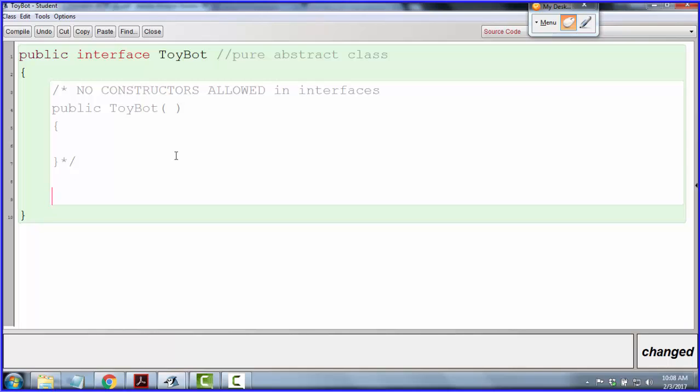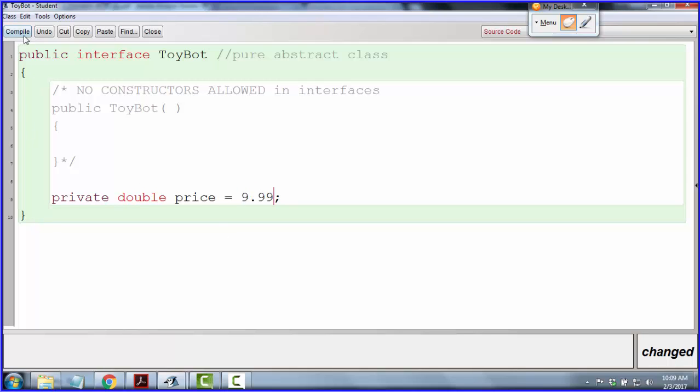Okay, let's try out a state variable. So a lot of times we like to put in state. So this ToyBot, maybe it has a private double price. Okay, and I want to declare that private double. Well, this is kind of a strange error message. It says equals expected. I don't know that we've ever seen that error message before, but apparently it wants me to put an equal sign into my declaration. I can't just declare it. I've got to initialize it, and I'm going to make it $9.99.